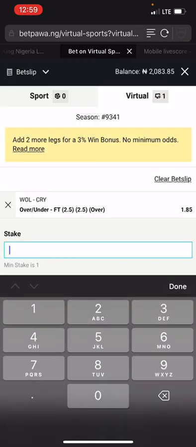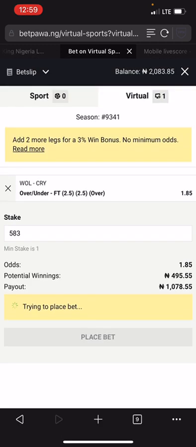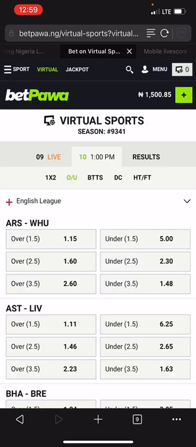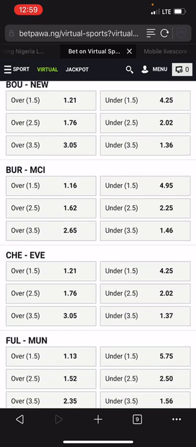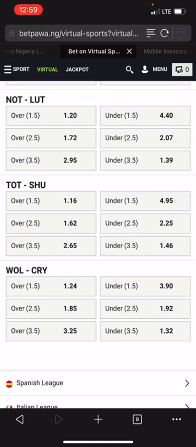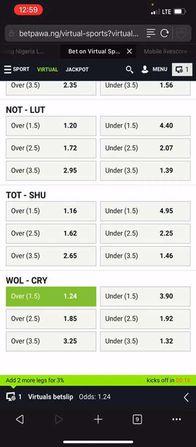So now let's take this 5-8-3. We can still win this game. But the best, in order to save your money, is to go for over 1.5. But I give them over 2.5. But the best is to give them over 1.5.